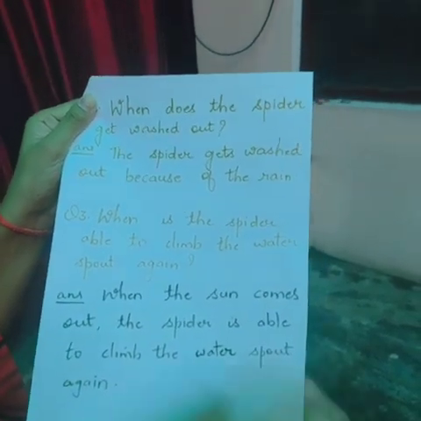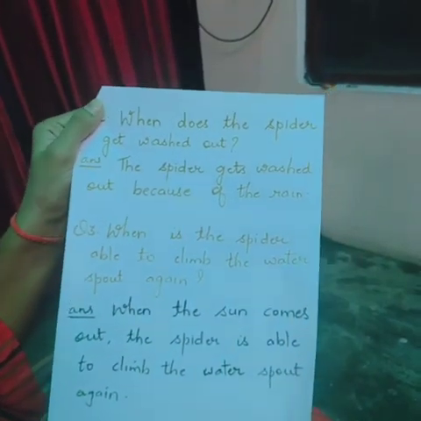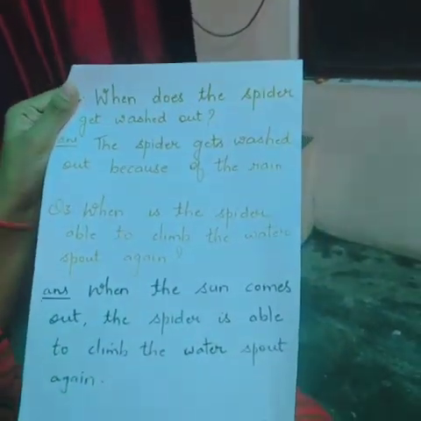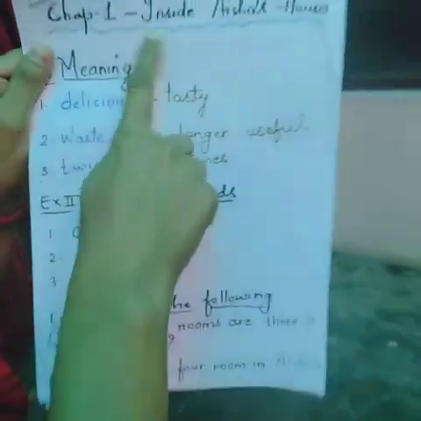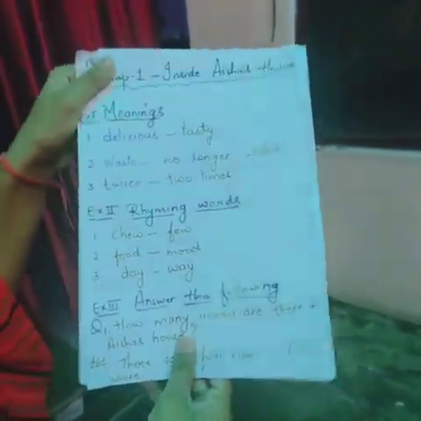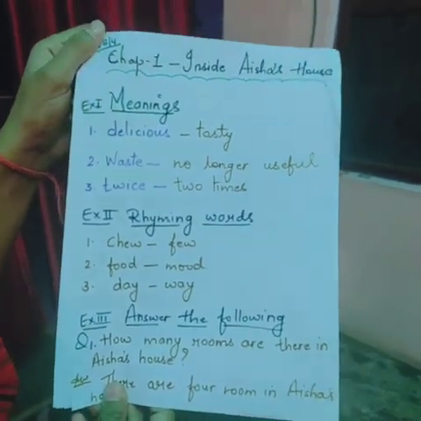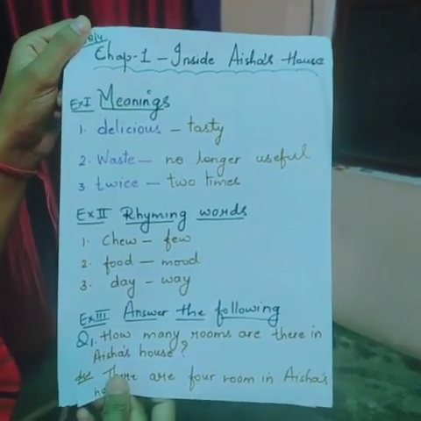Now I am going to show you all the work which I have done till now, starting from the first chapter. I am showing you all the work again. See. I finished with the first chapter, Inside Aisha's house. Meanings were there, 3 meanings. Then rhyming words, 3 rhyming words were there. And answer the following. See, I am showing it to you more closely.